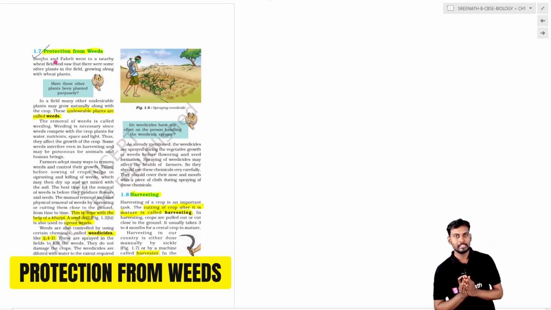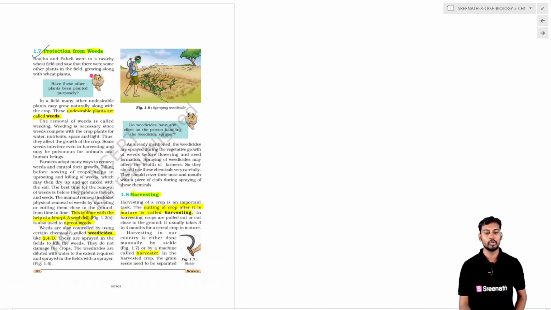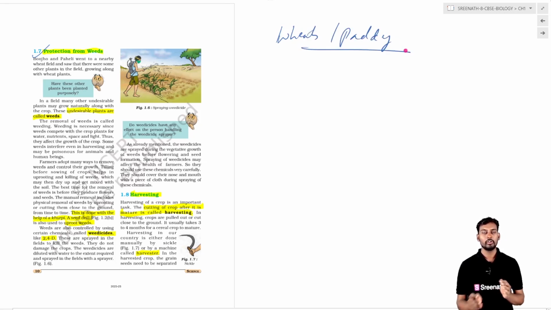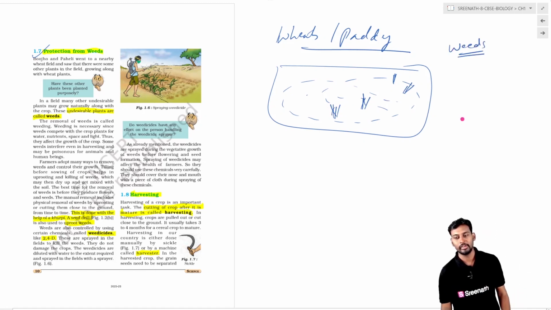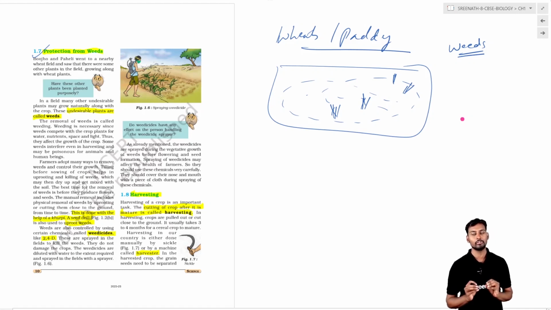weeds. Weeds are things which are very undesirable for growth. When you see plantations like wheat and paddy, a very vast plantation of wheat, the wheat field will have all the wheat plants in the agricultural field. Apart from the wheat or paddy cultivation, unwanted plants grow in between in the agricultural fields. These unwanted plants are called weeds. The undesirable or unwanted plants are called weeds.